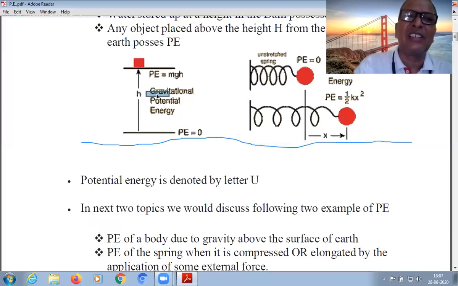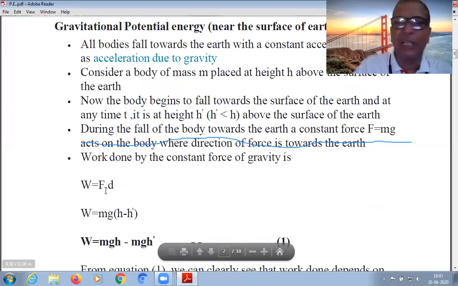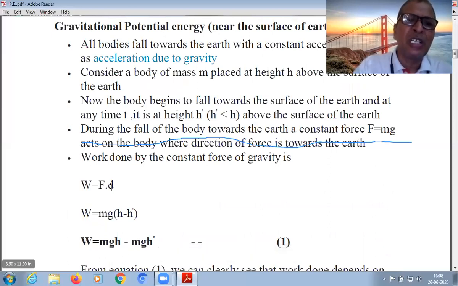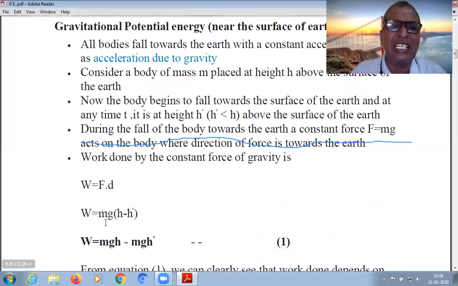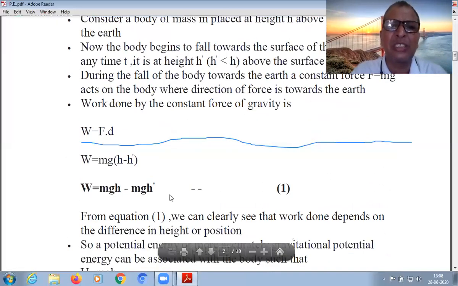So the distance d is h minus h dash. The work done is obtained by the formula F into d, and here the force is due to the weight of the body, due to acceleration due to gravity, it is mg. So force is mg and d is h minus h dash. So now it becomes mgh minus mgh dash.